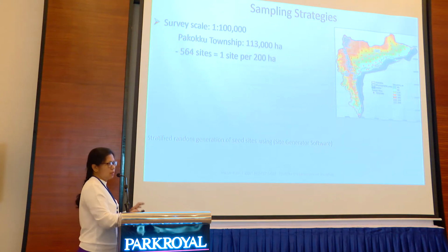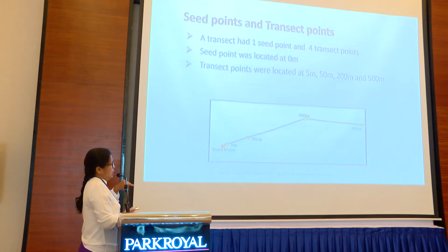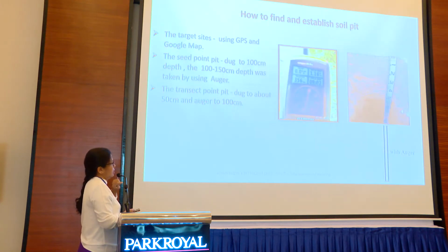They use only a 1:100,000 scale map. They are doing it like this, using site generator software, and they use a seed point and transit points. For every seed point we have 4 transit points. We also use software with GPS points when we dig and get the soil sample.